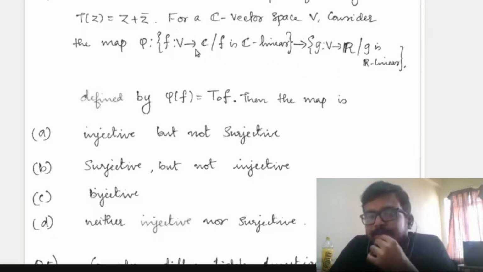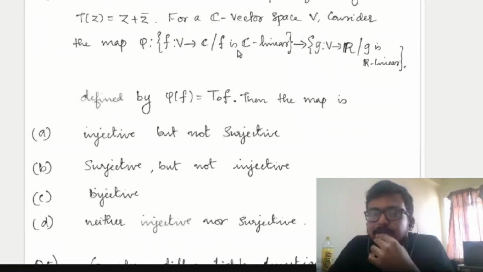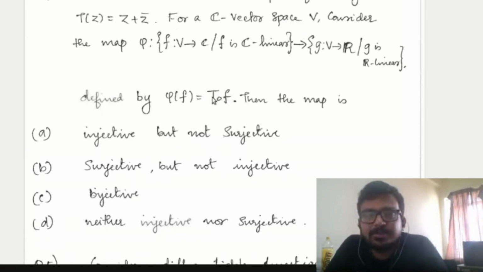So that means F has to be a linear map with respect to... Oh, I think I'll give the definition. I think you know the definition of what is C linear and R linear. Defined by phi of f is equal to T composition F. Then the map is, which is the correct option, whether it is injective or surjective. I mean, you have to check their properties.